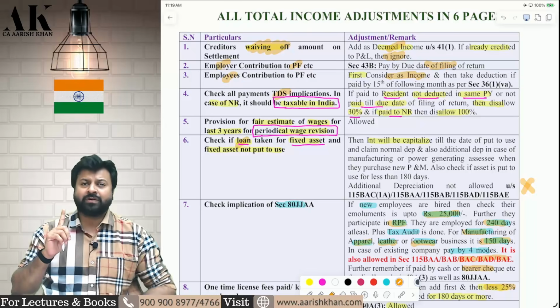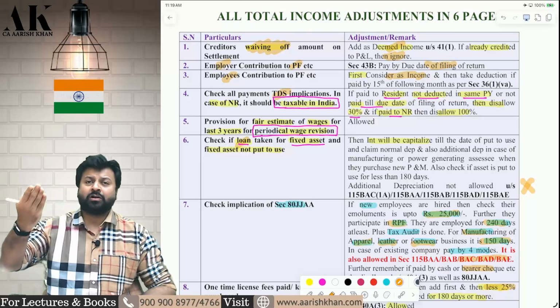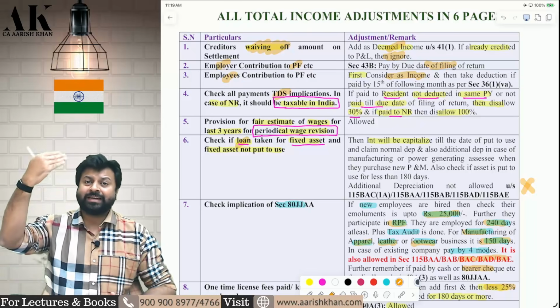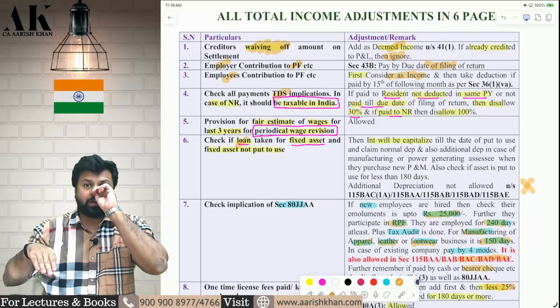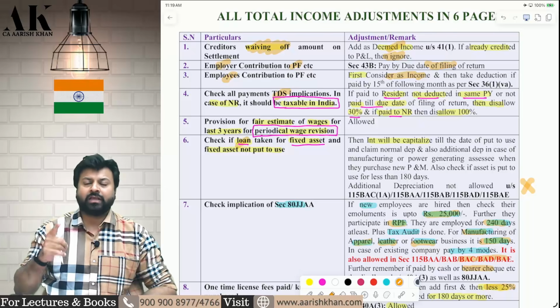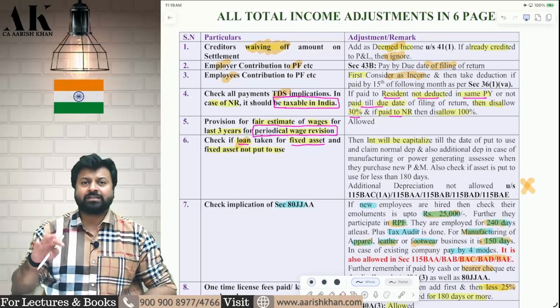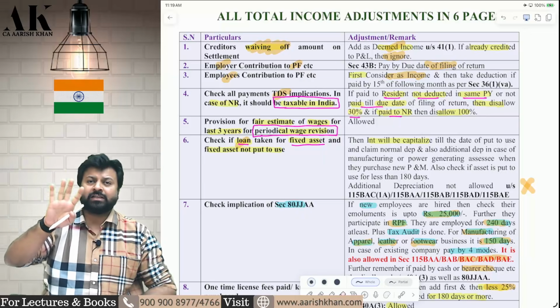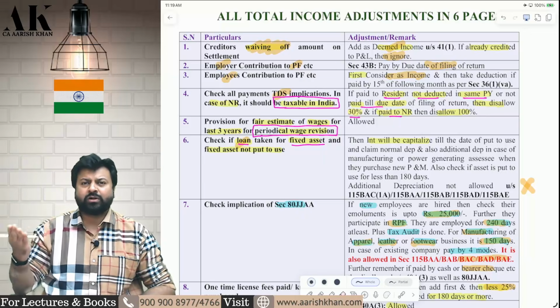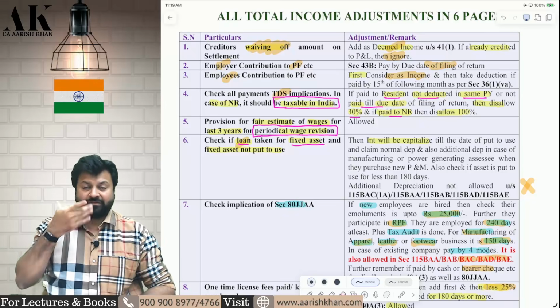Along with that, always see one more thing: when you make payment to a non-resident, you also check whether the income of the non-resident is chargeable to tax in India or not. Has it accrued in India or not? Is it taxable in India or not? Then only is there a question of TDS. Otherwise, the question of TDS does not arise. If you are making payment to a non-resident and the non-resident is not subject to tax in India, there is no need to deduct TDS. In that case, the expenditure will be fully allowed to you.